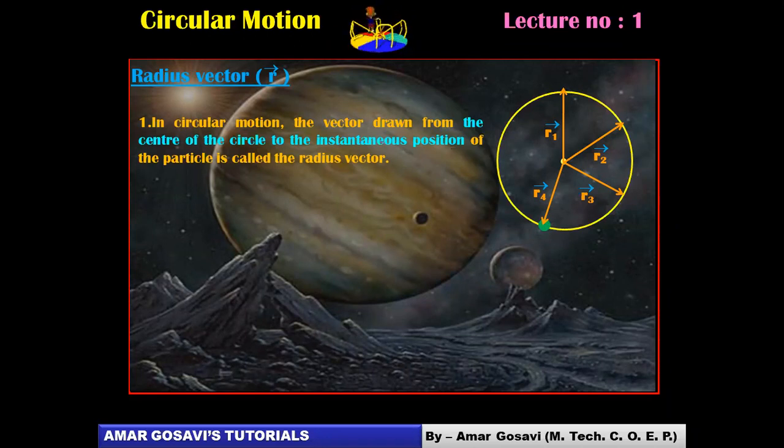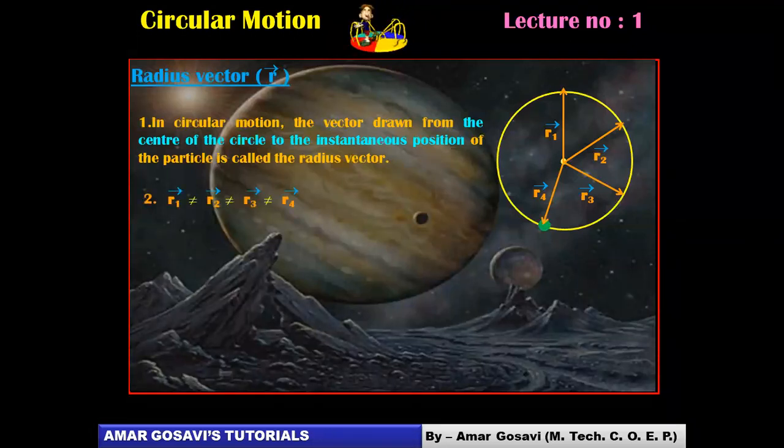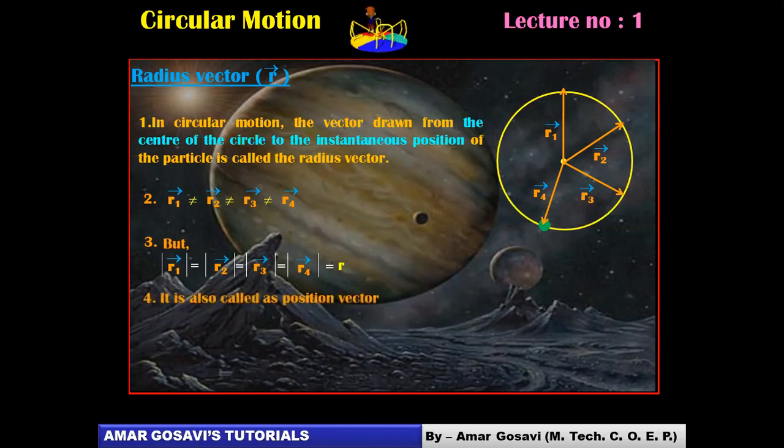So again, coming back to the definition, in circular motion, the vector drawn from the center of the circle to the instantaneous position of the particle is called the radius vector. Here they won't be equal in terms of vector, but in terms of magnitude the modulus is the same. But direction-wise, they are not the same. The direction keeps on changing.